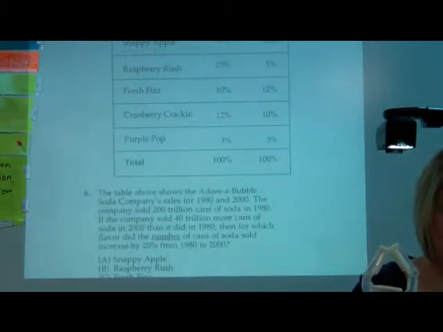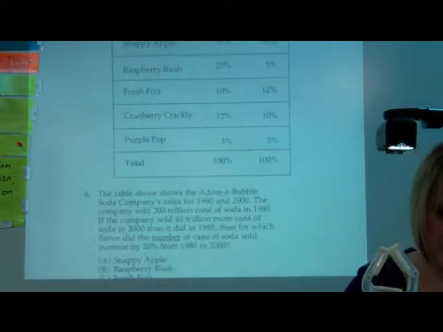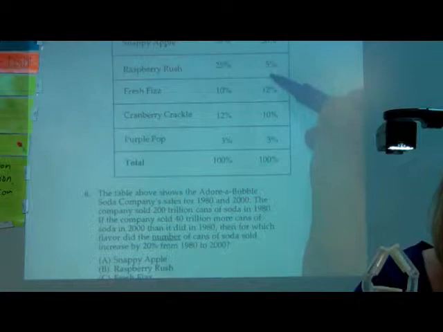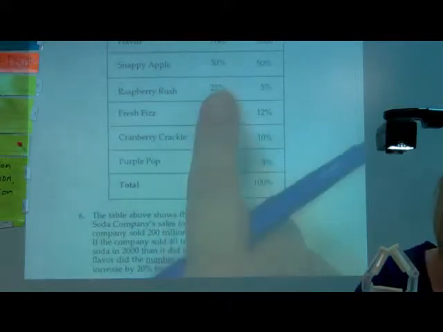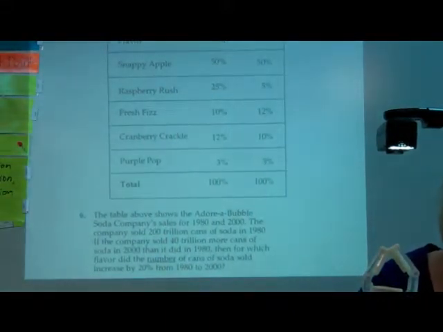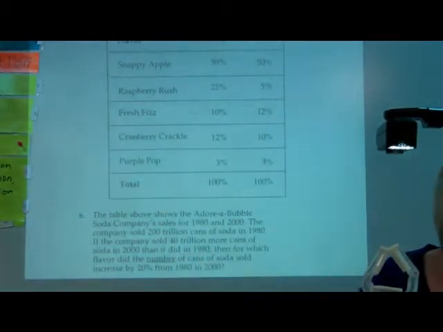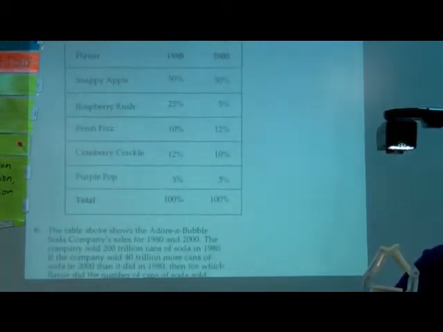Okay. So, right away we can eliminate Raspberry Rush because, well, I guess we can't really, because 25% of 200 trillion is going to be different from 5% of 240 trillion. All right, we'll just look.